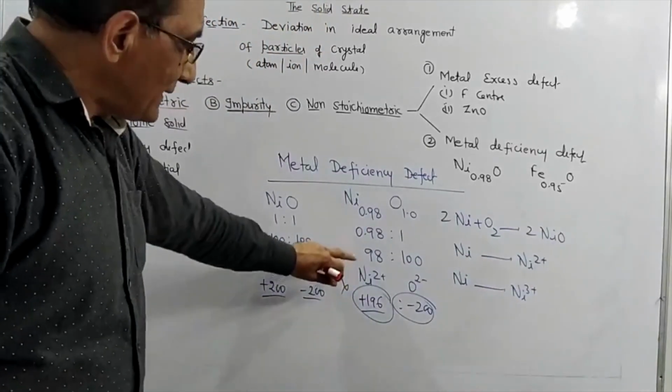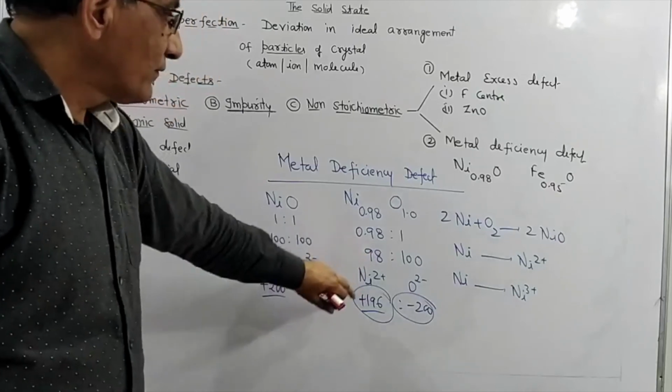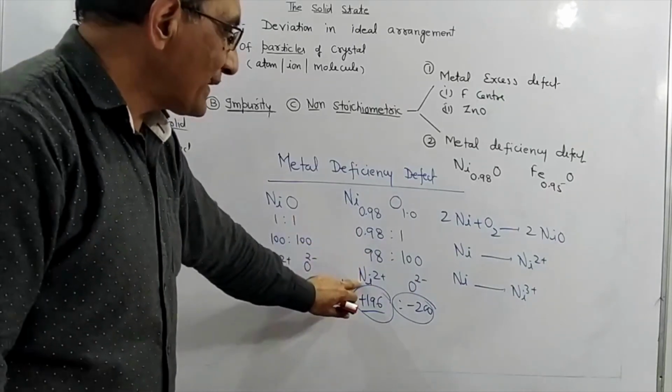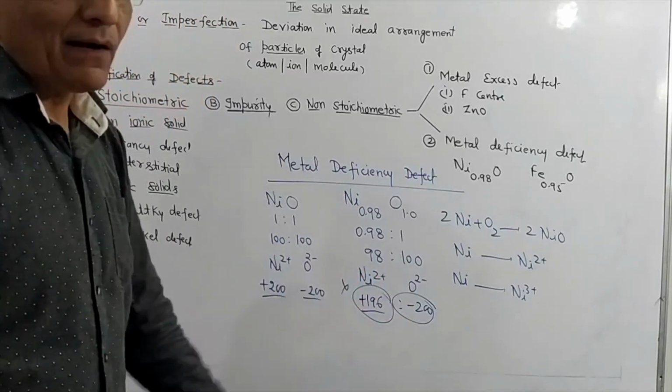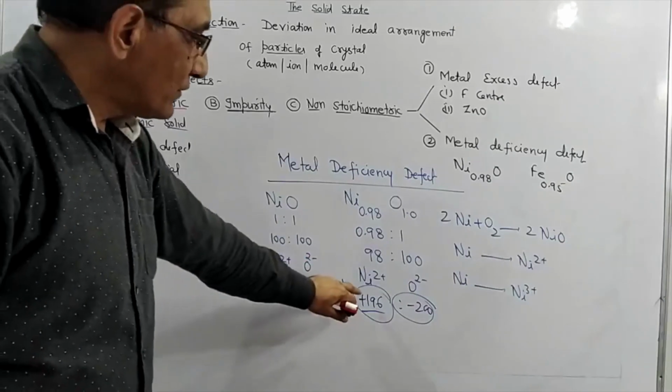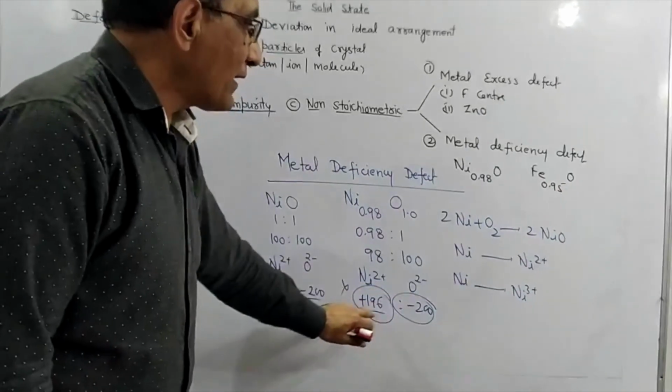It means out of these 98, all Ni are not in the form of Ni2+. Here we have Ni3+ also, and this Ni3+ can balance this charge.